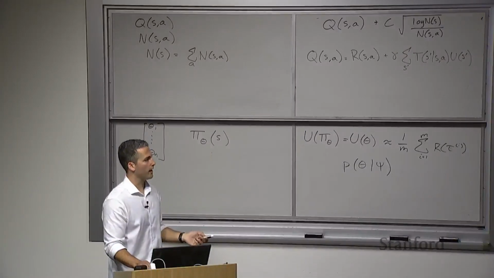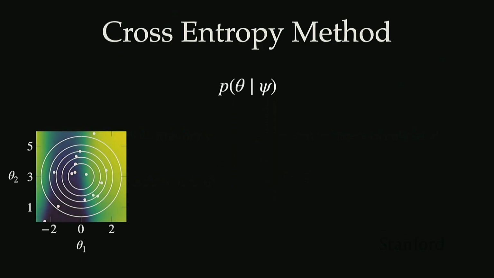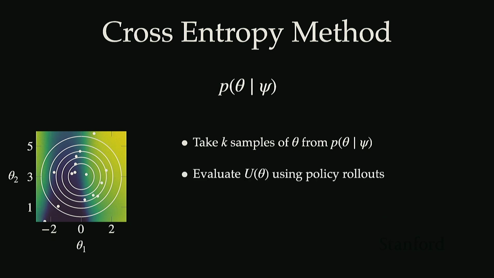So how this is going to work is we're showing now the same theta1, theta2 setup, and the contours of the Gaussian are shown in white there. Okay, so we're just using a Gaussian distribution, and then we're going to take k samples of theta from this search distribution. And those are those white points that you see. So we've sampled k points from this search distribution, and then we're going to evaluate each one of those samples. We could use policy rollouts. You don't have to use policy rollouts to get this utility estimate. There's other ways that you could do it. In this example, we're using policy rollouts.